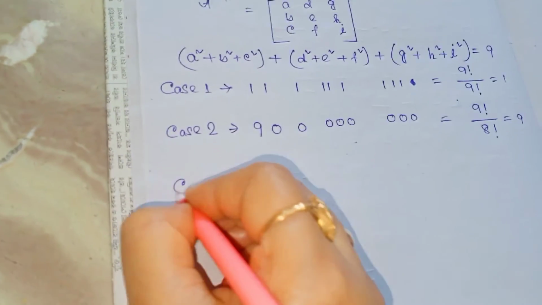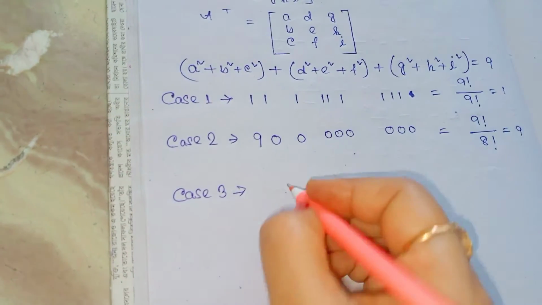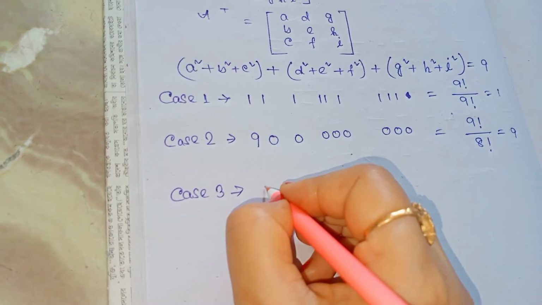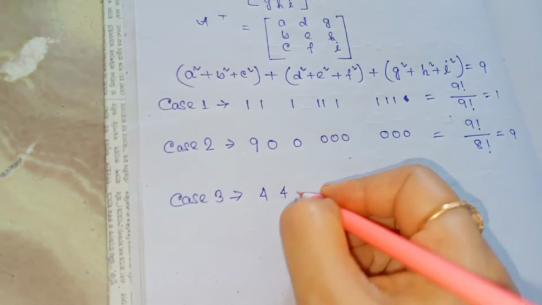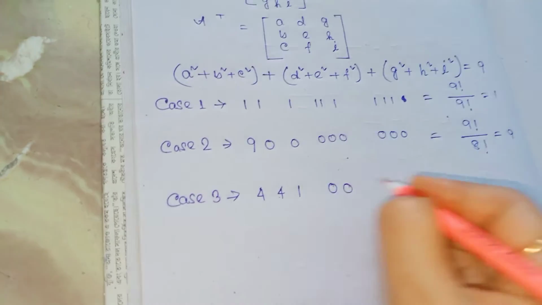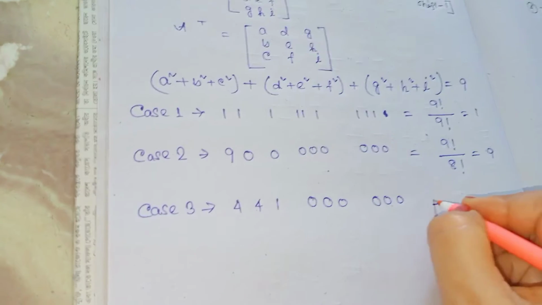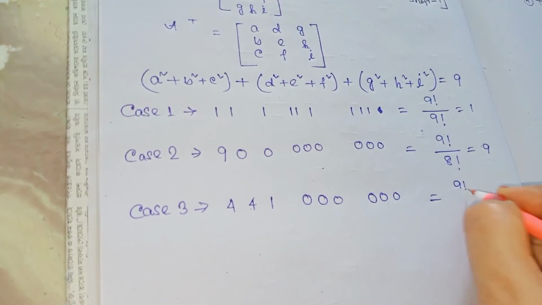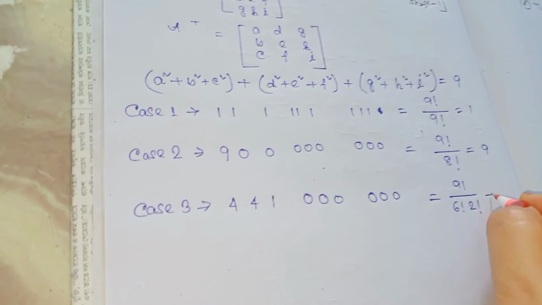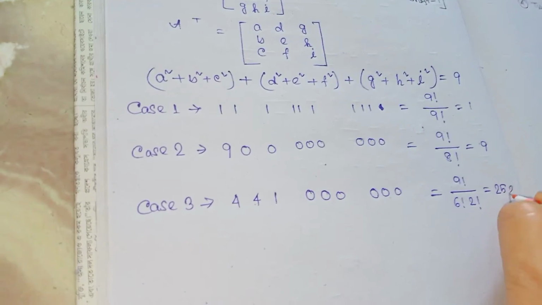Now case 3: two 2s, one 1, and thereafter six 0s. So it could happen in factorial 9 divided by factorial 6 times factorial 2 ways. After calculation we get 252.